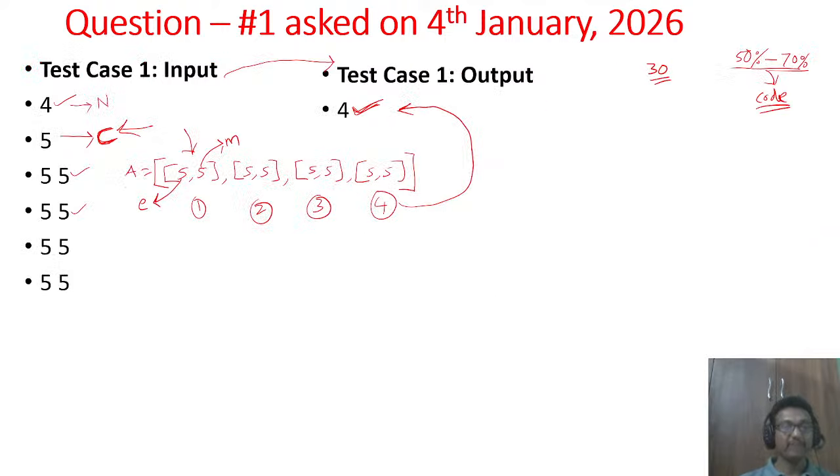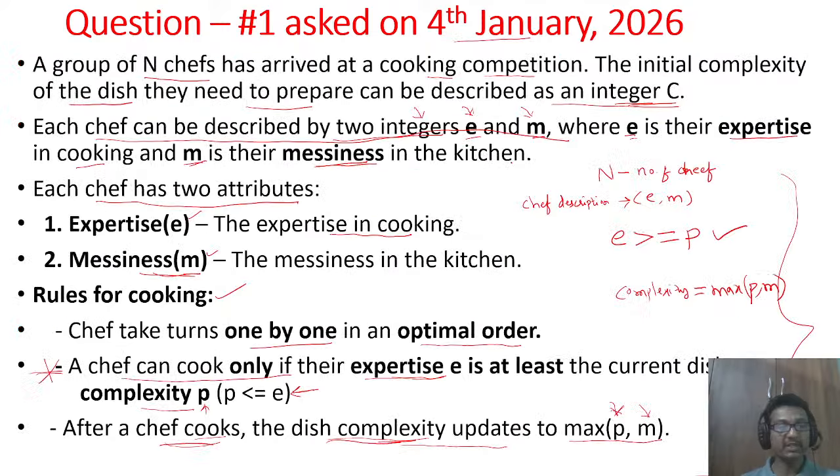So we'll first work with the first test case here. The number of chefs is 4, and the initial complexity of the dish to be prepared is 5. So n is given as 4 and the complexity of the dish is given as 5. What he is saying, the rules we should understand clearly.